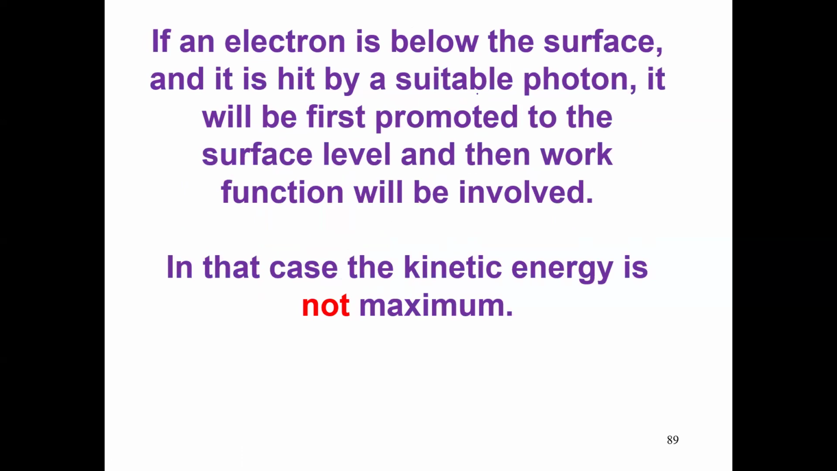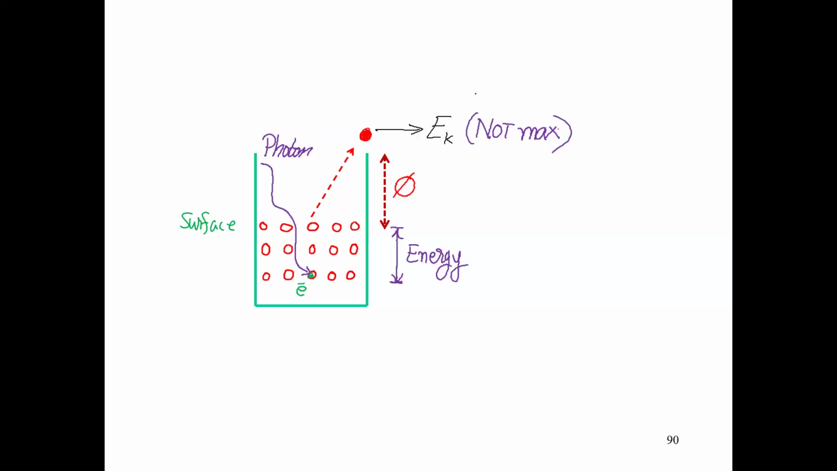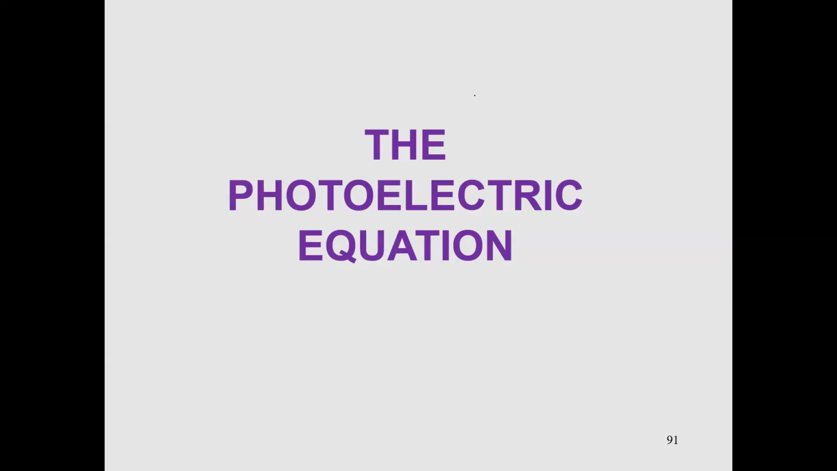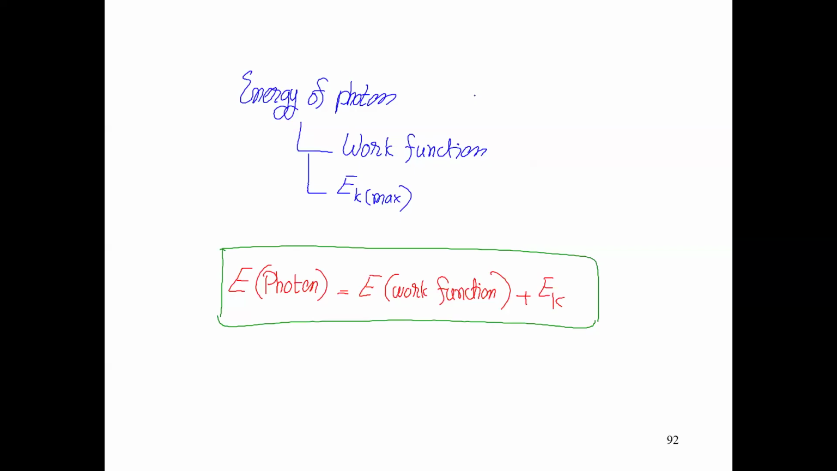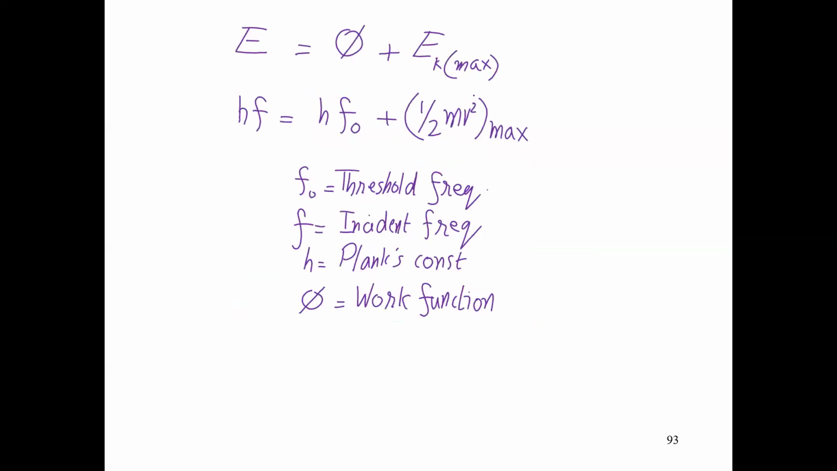Now, if the electron is below the surface, it is first brought up to the surface and then it can be ejected. Photoelectric equation. There are two main versions, work function and energy. Now, this is called the photoelectric equation: hf is equal to hf naught plus half mv squared.